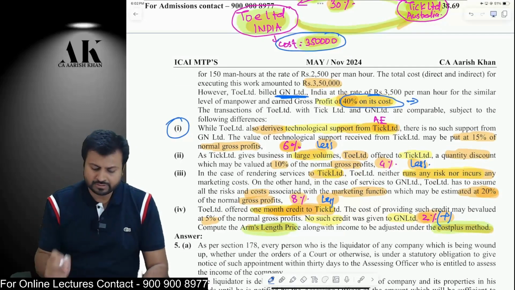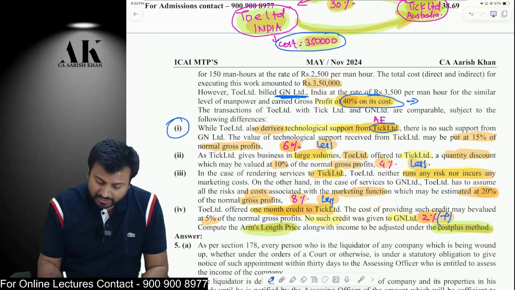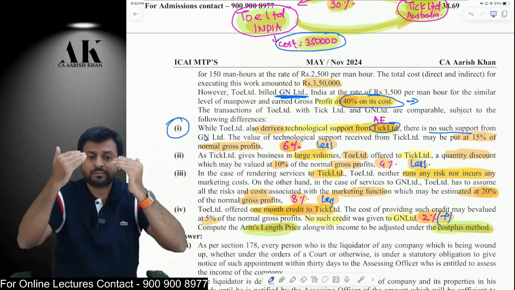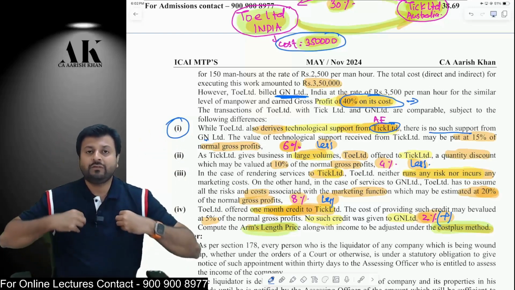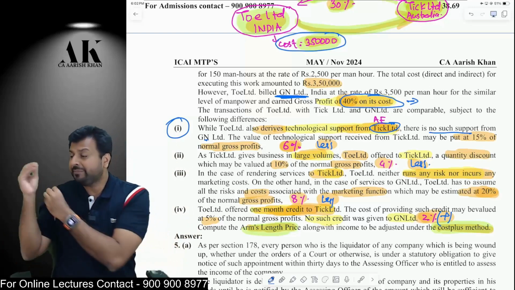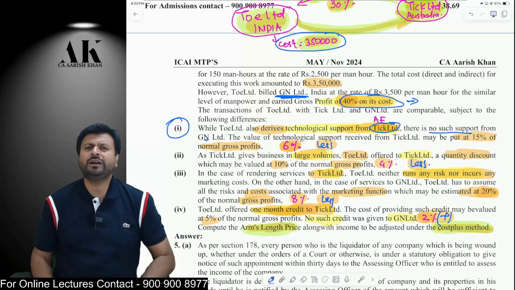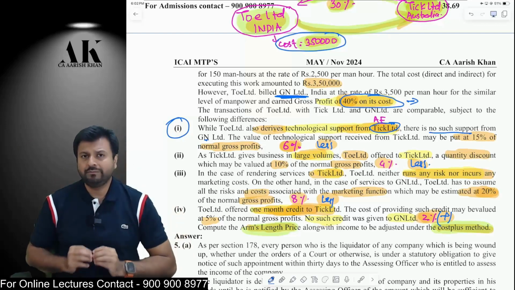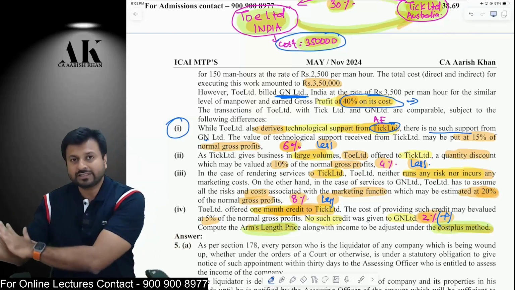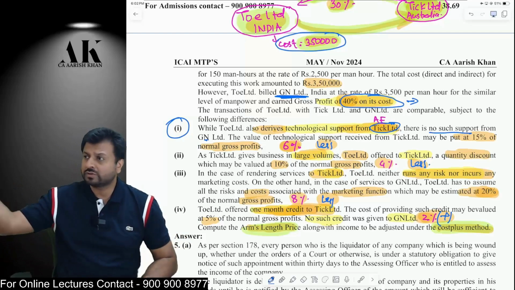Point number 1, pay attention please. When I provide services to my associate enterprise, it also gives me some technical support. But when I provide services to a third party, it does not provide me any service. So please tell me, to whom will I charge more GP and to whom less GP? Obviously, when I provide you service, you also give me something in return, so I will charge you less GP. When I provide services to a third party, they do not provide me anything, so I will charge them more GP.